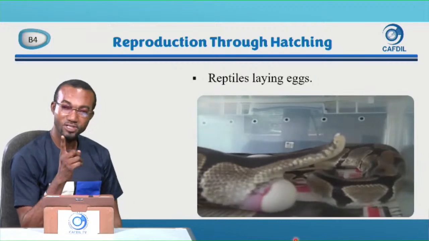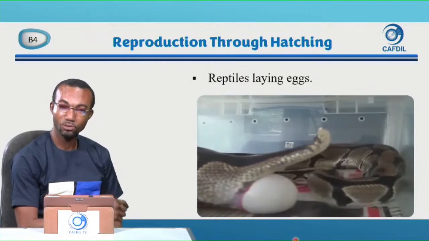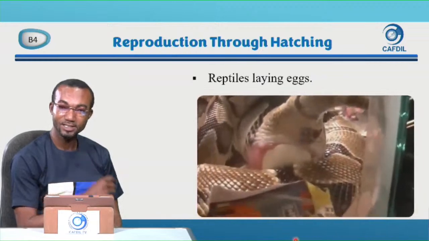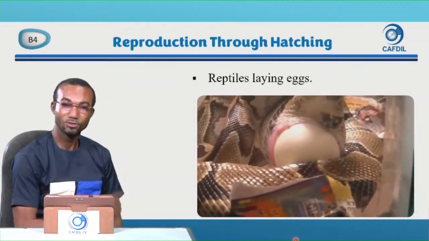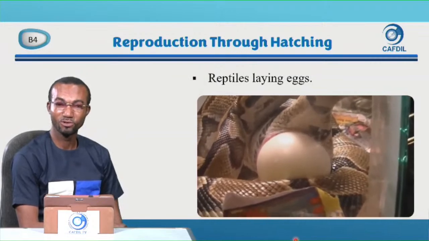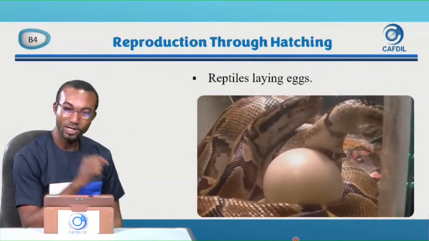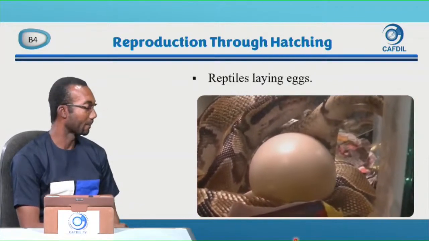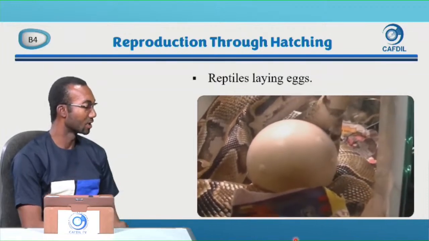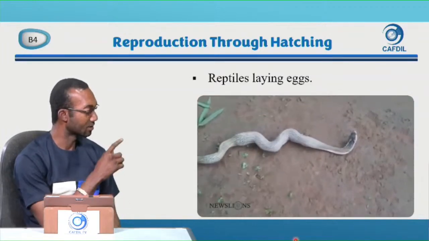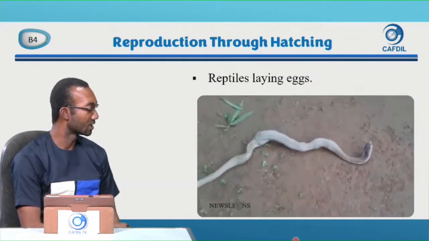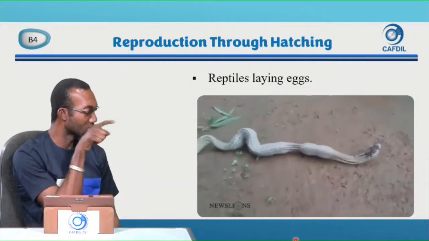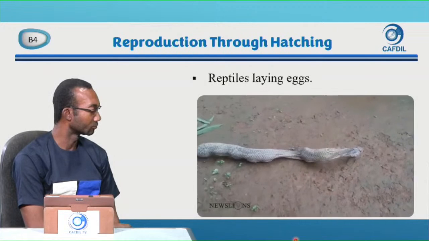And not all snakes lay eggs through their cloaca. Not all of them. You will see another snake laying eggs through the mouth. Have you seen one before? A snake laying eggs through the mouth. Yes, not all of them lay eggs through their cloaca. Some also lay eggs through their mouth, and we will look at that. Just look at this one. This snake is also laying eggs, but this time not through the end but through the mouth. So let's watch.